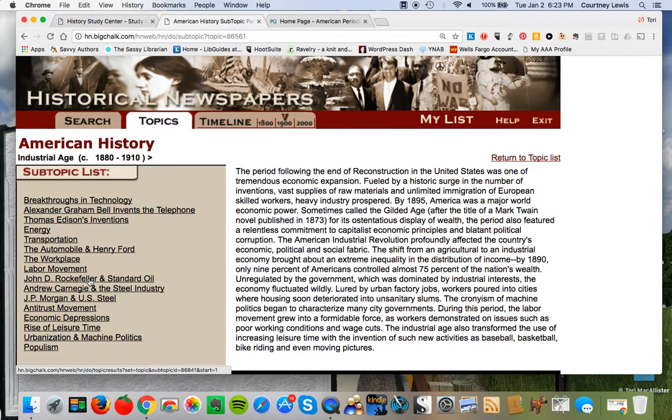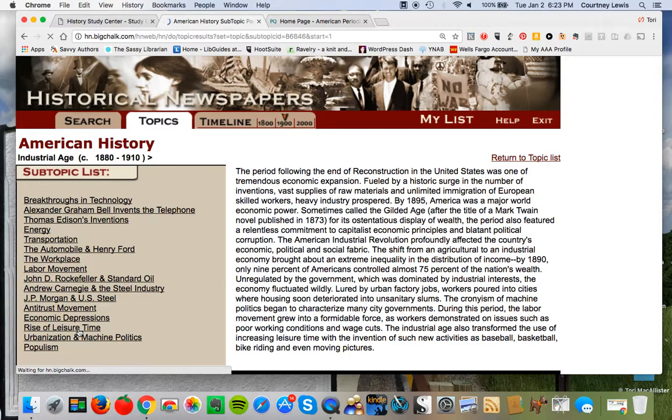Here we're getting into robber baron stuff. Here's John D. Rockefeller and Standard Oil, Carnegie, the Morgan and U.S. Steel, the antitrust movement, the rise of leisure time. Okay, I'm a social history person, so I have to figure out what that means. And then, of course, populism, which is such an interesting topic as well. Now, let's take a look at leisure time. First, it's giving us a paragraph about, like, okay, when we say the industrial age in this time period, this is what we're talking about. But now I want to know more about this particular thing.